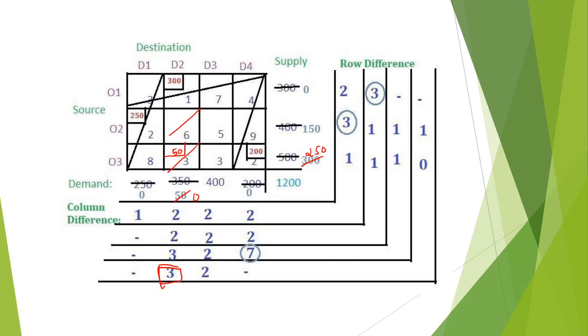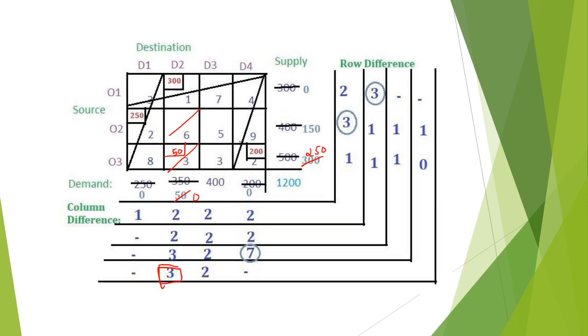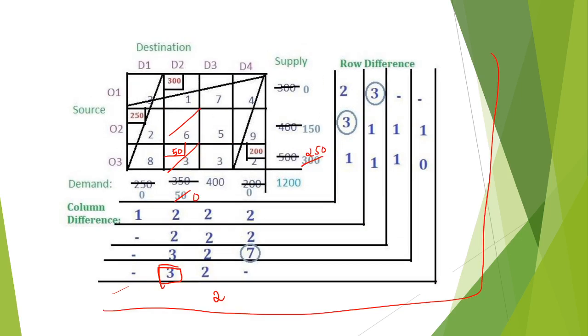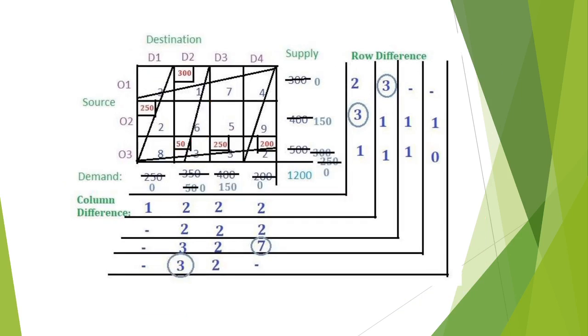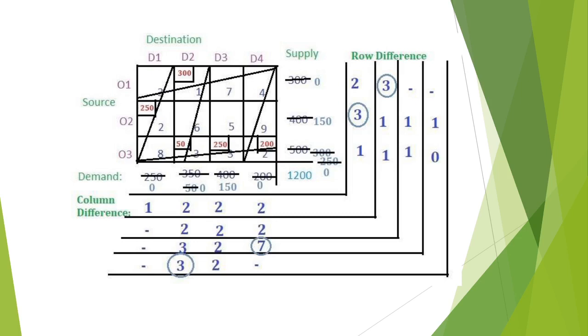Now we again find all the differences. Here the column difference is 5 and 3, 2. Again 5 and 3, 2. Three, 2.